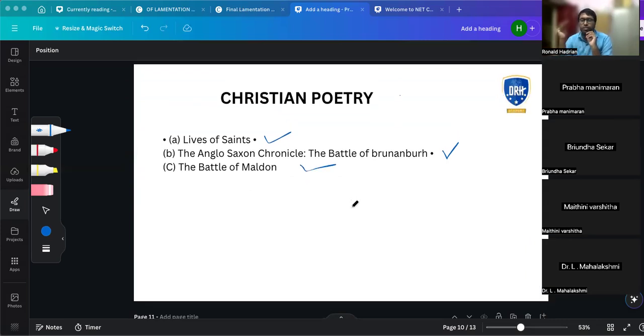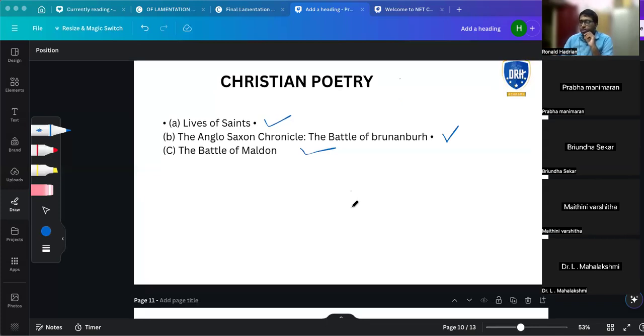So we have poetry style, meaning alliteration. What other tools did they use? Caesura, then two more, no? And then we have three things: pagan, elegiac, and Christian poetry.